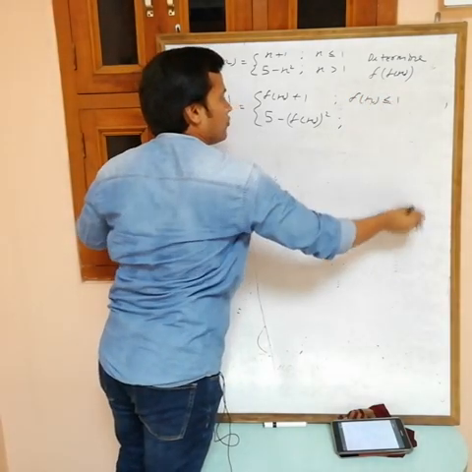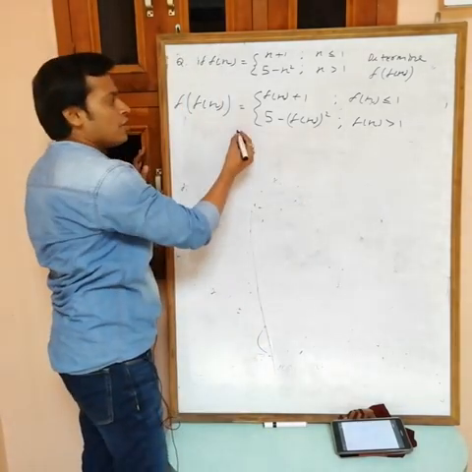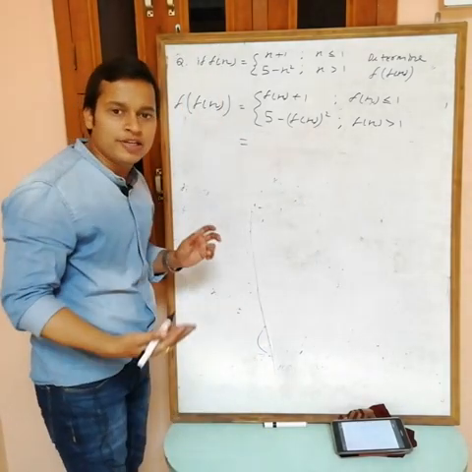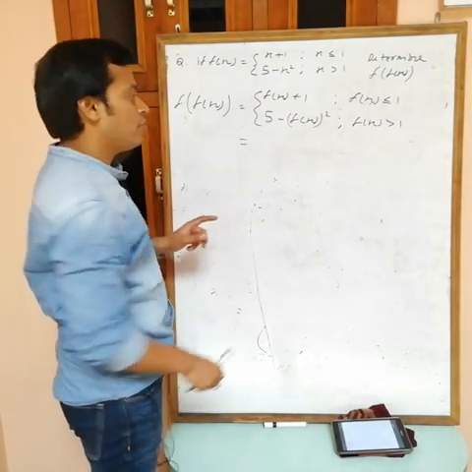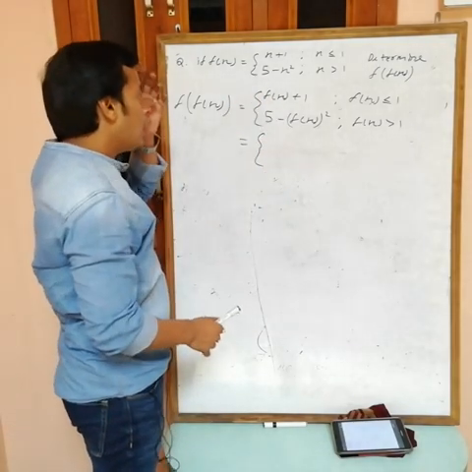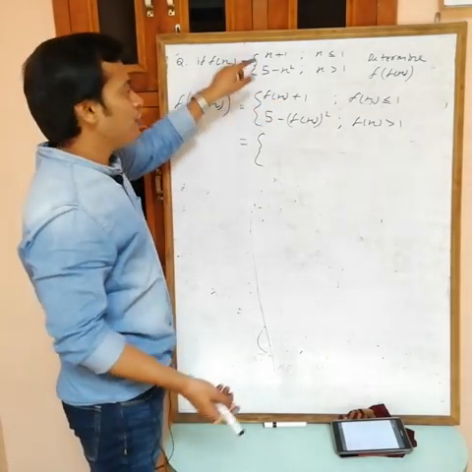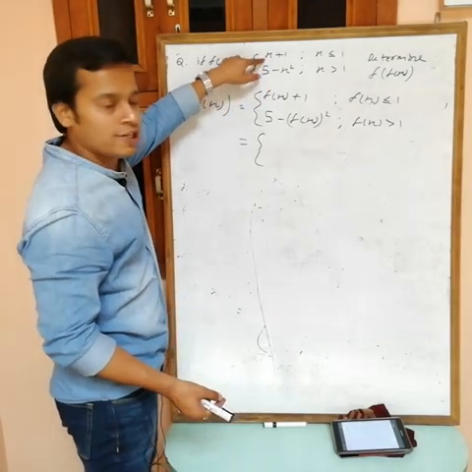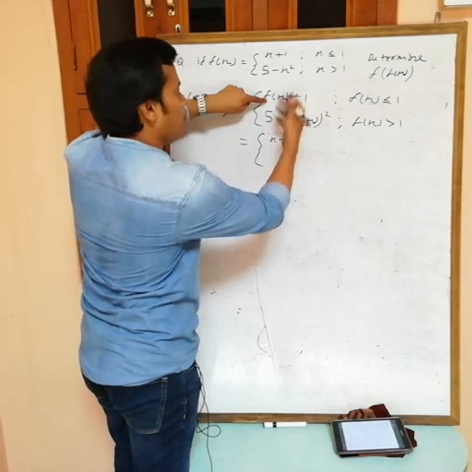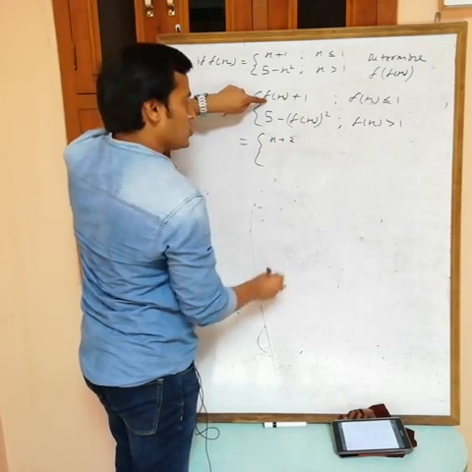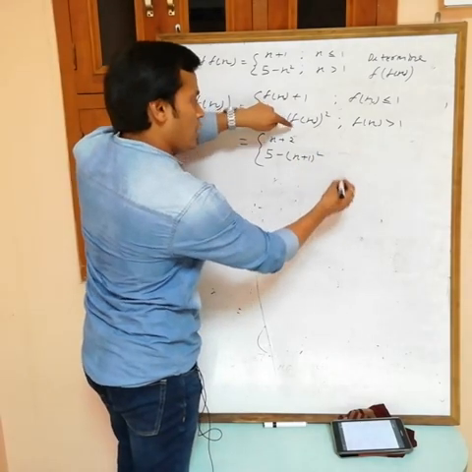f(x) less than or equal to 1, f(x) greater than 1. Okay, but we don't want this in terms of f(x), we want it in terms of x. Now put the value of f(x), but I have two values, so put both one by one. First I am putting the value of f(x) as x plus 1. If you put x plus 1, then this becomes x plus 1 plus 1, so x plus 2. This becomes 5 minus (x plus 1) square.